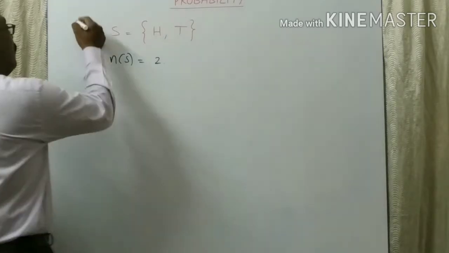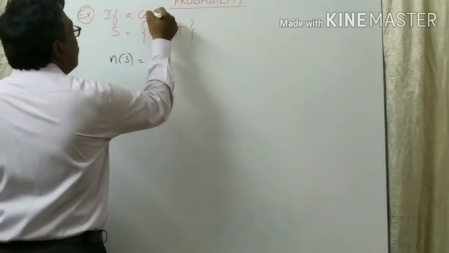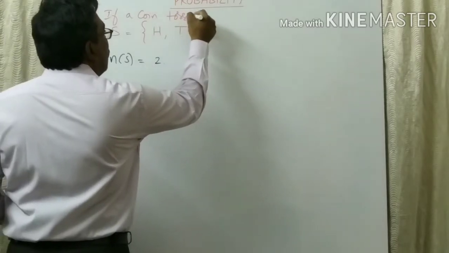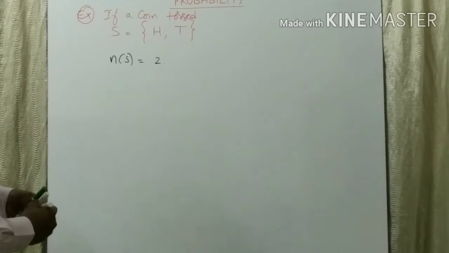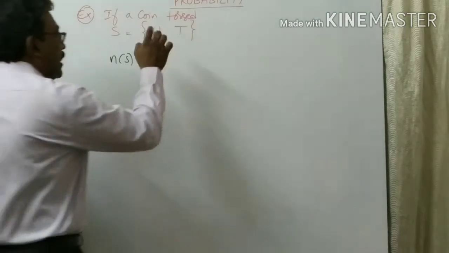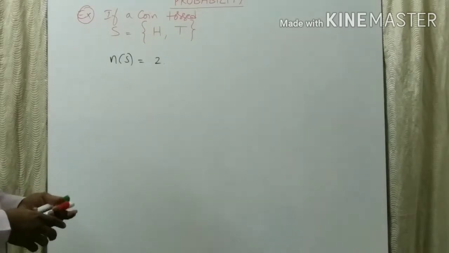Okay, one example we'll see. If a coin is tossed, what are the sample spaces you will get? Either head or tail. The number of sample spaces is 2.